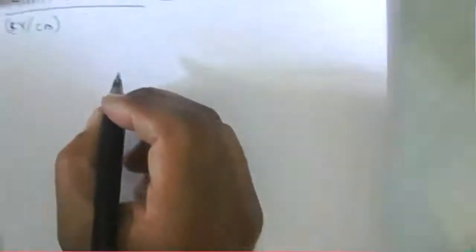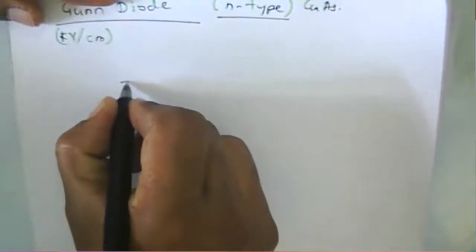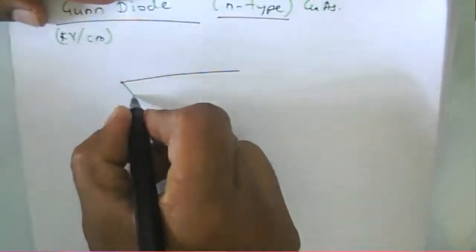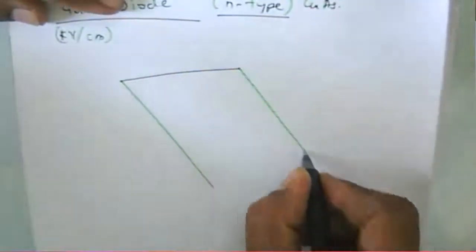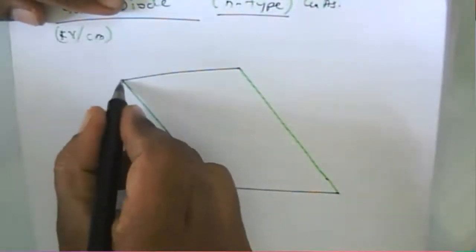So this is about N type. How does this gunn diode look? We just draw a schematic of the gunn diode here.